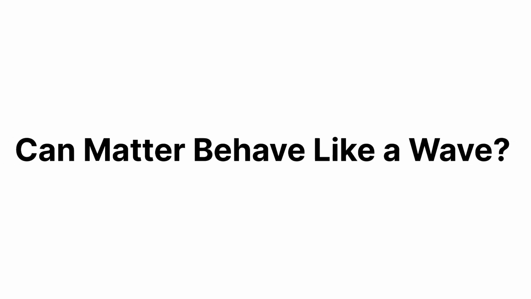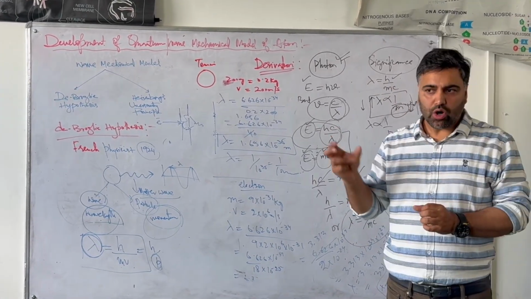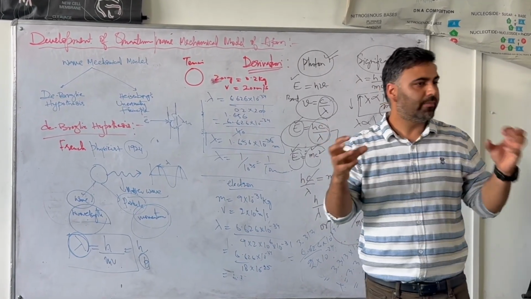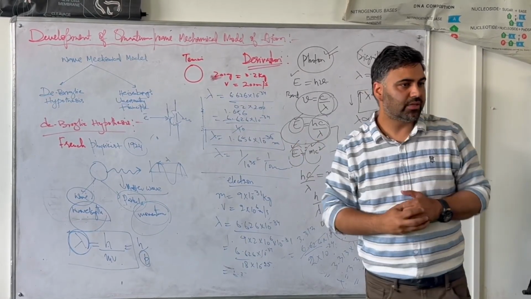Do material particles behave like waves? This led to one of the revolutionary ideas in modern physics. So, development of quantum mechanical model of atom. The quantum mechanical model of atom जो है इसके दो fundamental principles हैं. It is based on two fundamental principles. One is de Broglie hypothesis and another is Heisenberg's uncertainty principle.